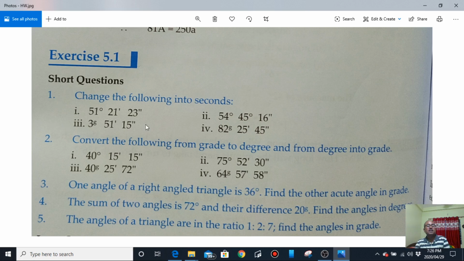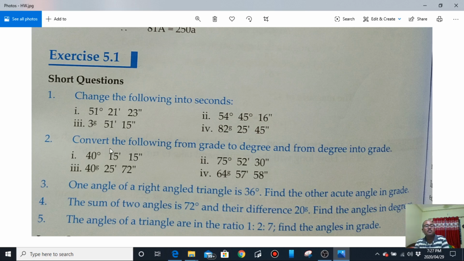So these are the questions for homework. Change the following into seconds. You have to remain in the same system. If it is in degree minute second, then sexagesimal seconds. If it is grade minute second, then centesimal seconds. And here, degree to grade and grade to degree.